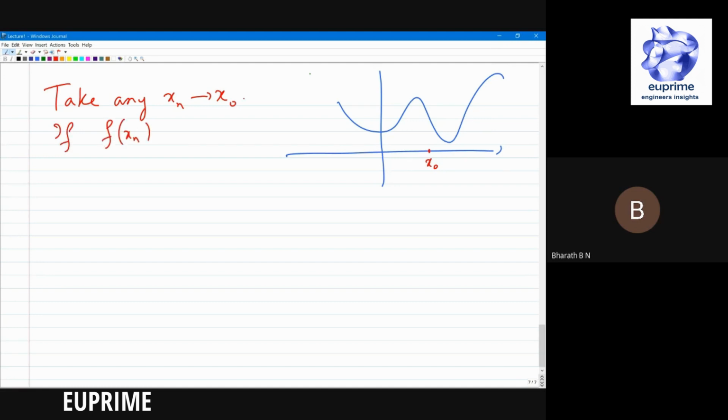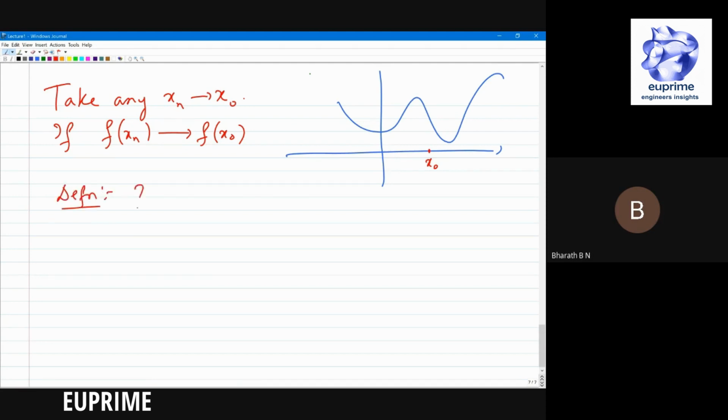f of x1 is a number, f of x2 is a number, f of x3 is a number. So it's a sequence, right? Now, if f of xn converges to f of x naught, no matter what sequence xn you take that converges to x naught, we say that the function is continuous at x naught. Okay. Can you write the definition of the continuity of a function? So the definition, I'll leave it.